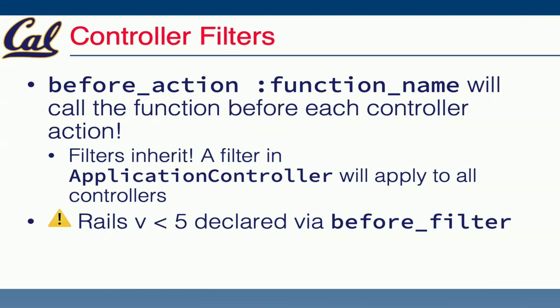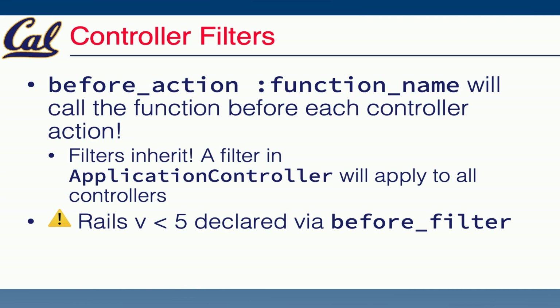I mentioned an example before of administrator actions. You might set up an administrator controller, which inherits from your application controller. And you might further have something like a users administrator controller, which, again, inherits from that. So they provide a way of setting up a tree. One note: in Rails before version 5, they called this before_filter, so that's something you'll still see.